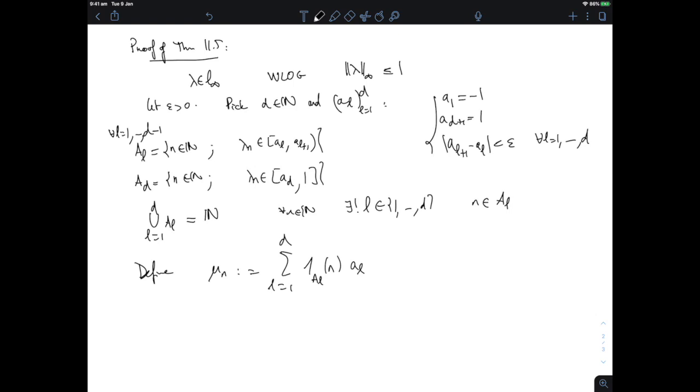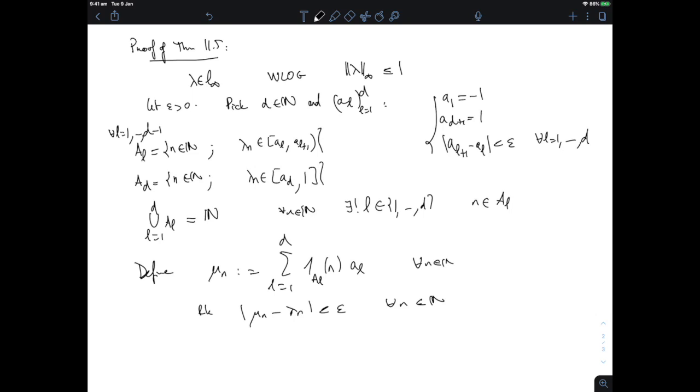So whenever lambda n is between A_L and A_{L+1}, we replace lambda n by A_L, and that gives us mu n. Remark: mu n minus lambda n is smaller than epsilon for all n, because lambda n is always close to A_L up to epsilon when n is in A_L.